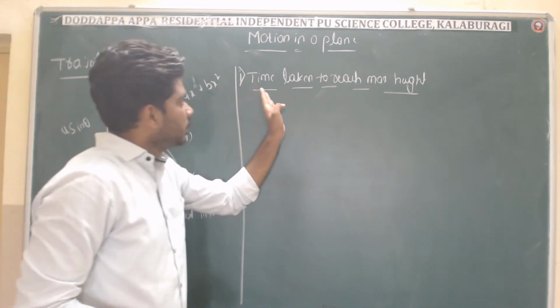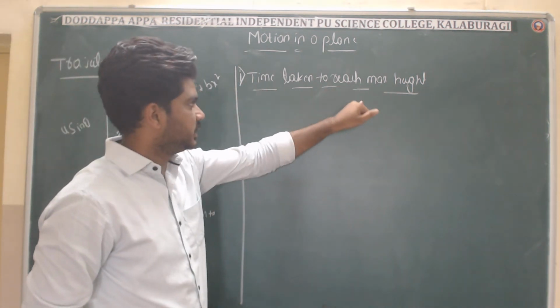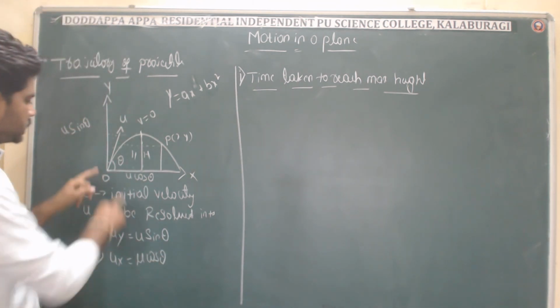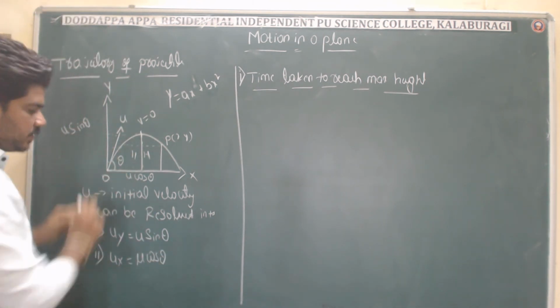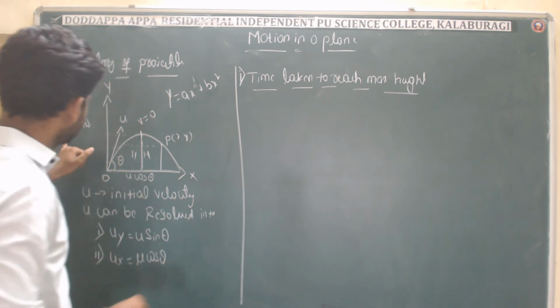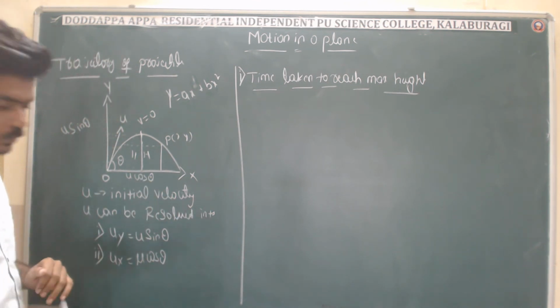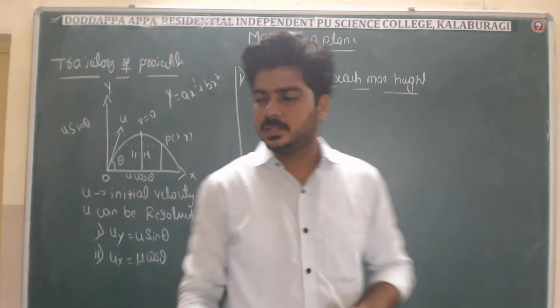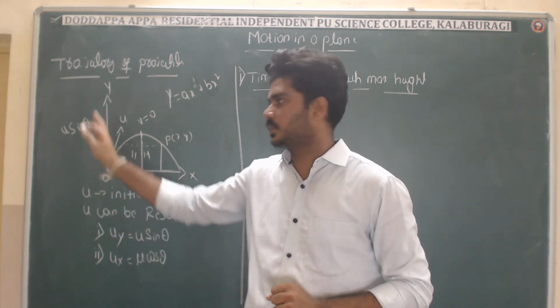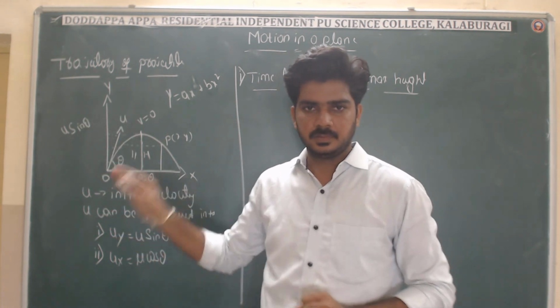Now, how much time will it take to reach the maximum height, right? See here, it starts with an initial velocity. What is the initial velocity for the y-axis? You have to keep in mind that we have to consider only the y-axis components of velocity and acceleration, right?